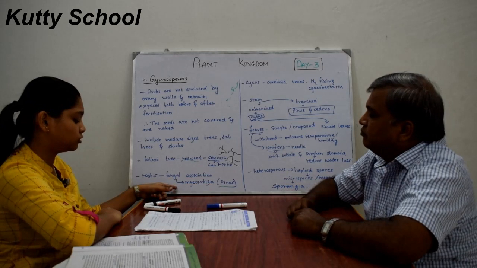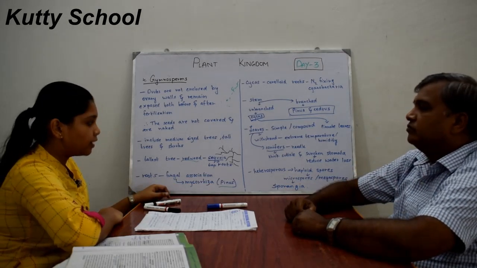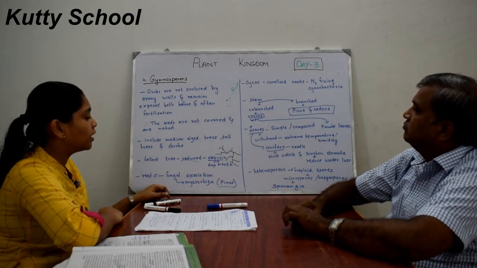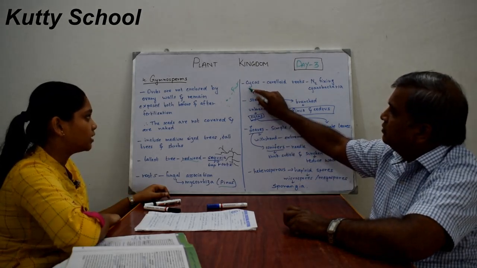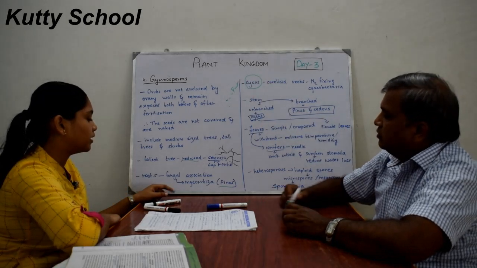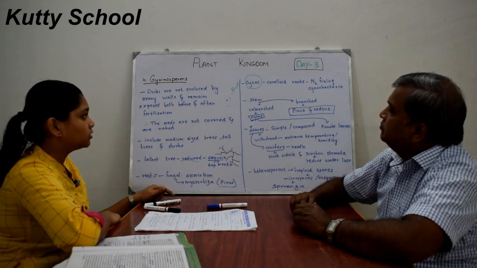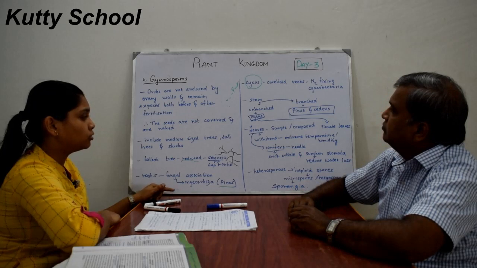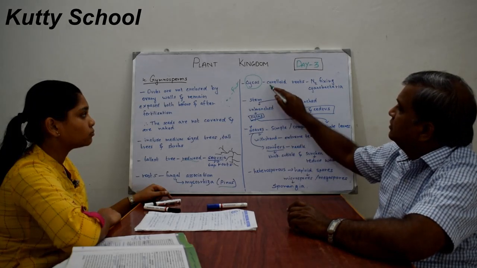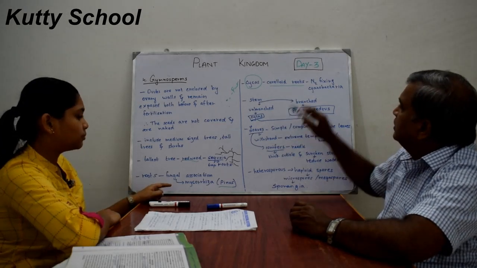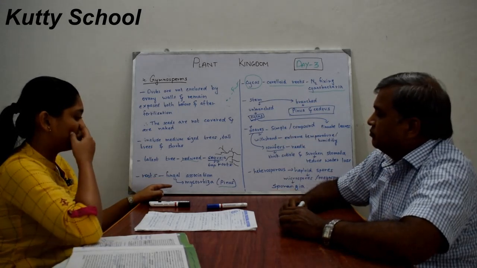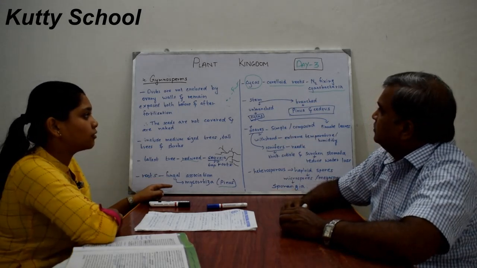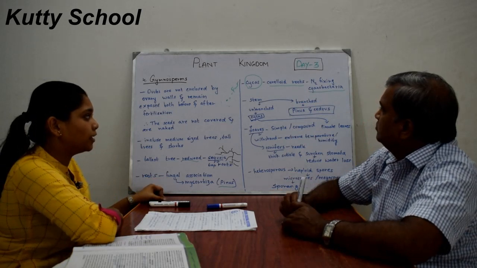And in some Cycas, the roots are called coralloid roots because they are covered by nitrogen-fixing cyanobacteria. So in Pinus it is a mycorrhizal association, and in Cycas it is with cyanobacteria.